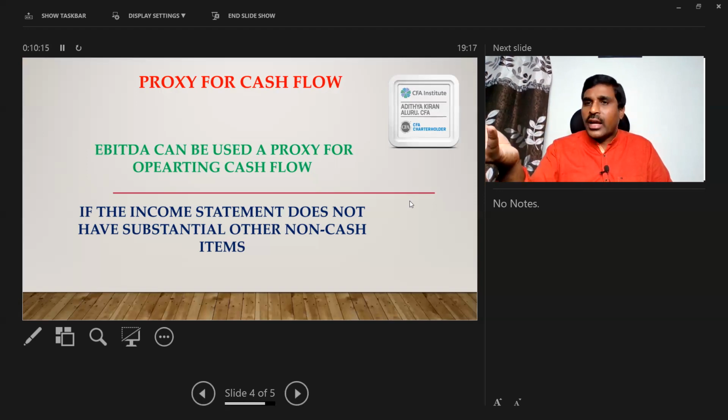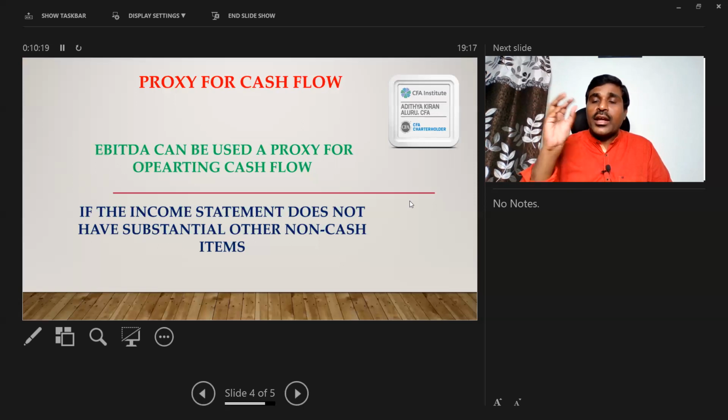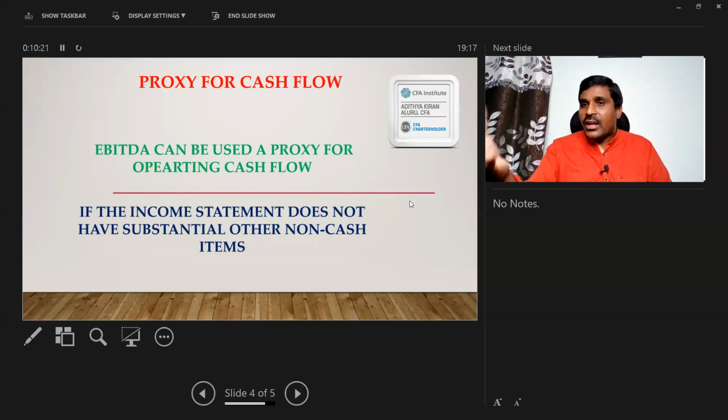There may be many other non-cash items also, but in circumstances where other non-cash items are very meager, you can take EBITDA as a proxy for operating cash flow. But when my income statement shows many other non-cash expenses, then EBITDA cannot be treated as a proxy for operating cash flow. That is one reason.